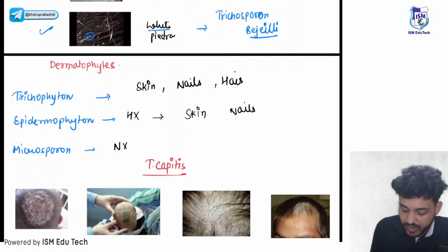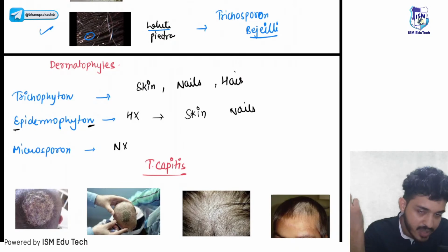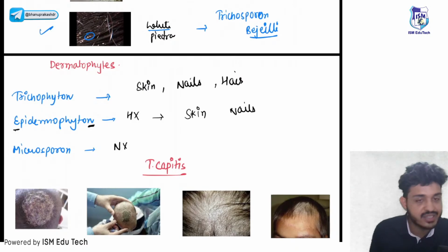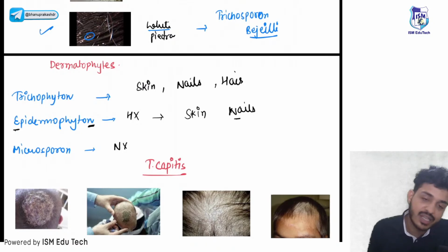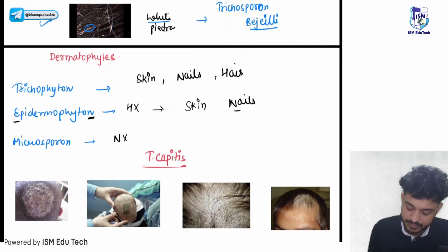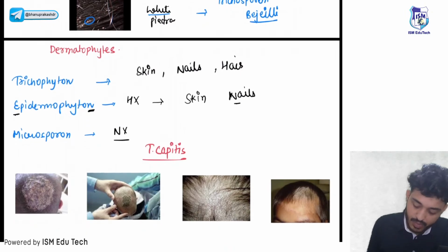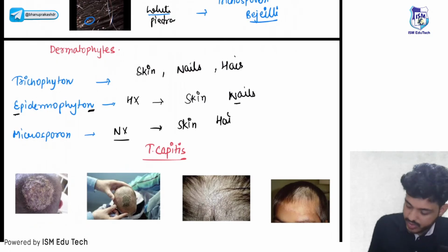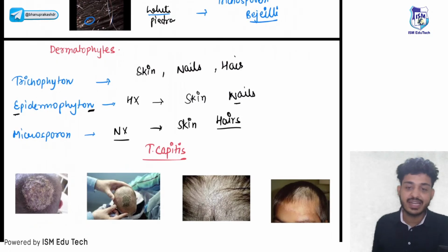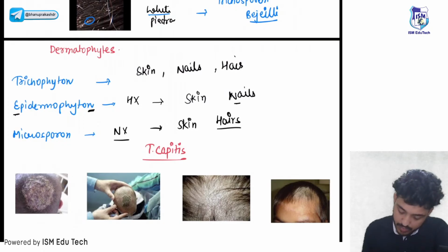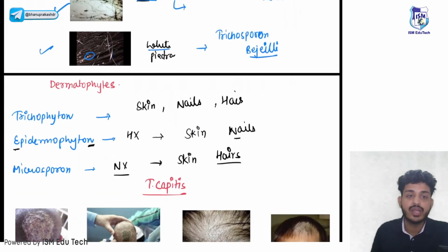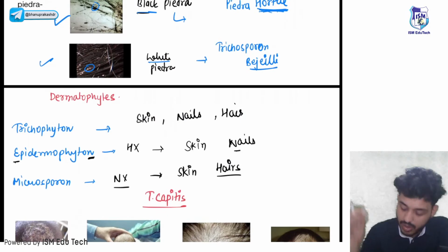Another way to remember, you can remember like that. In Epidermophyton there is epidermis, so it will be affecting epidermis. Second thing, in the end it is N, so it will be affecting the nails. Microsporum, it won't affect nails, right? So it will be affecting skin and hairs. So now let's talk about tinea infection.